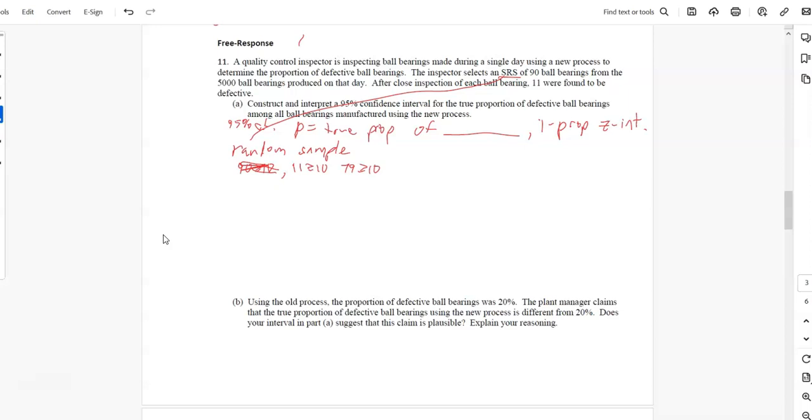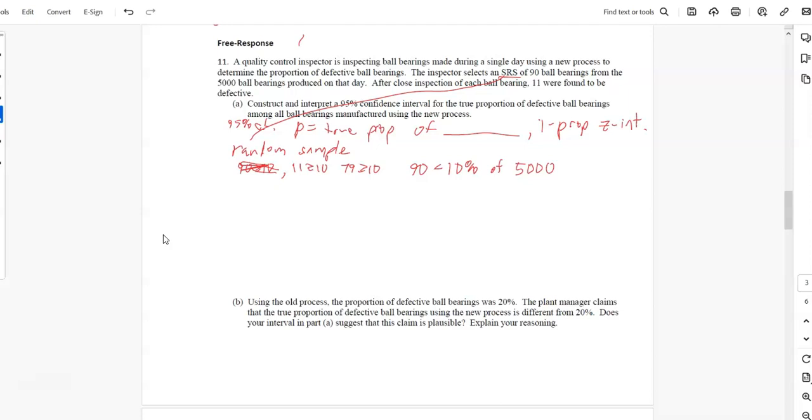The next condition is less than 10%. So 90 is less than 10% of 5,000, which is true. 500 would be 10%. So 90 is less than 10% of that. So it checks all the conditions. So we're good to go on that.